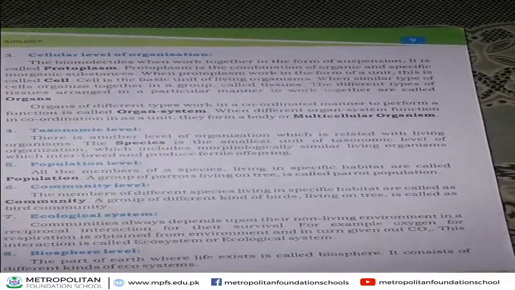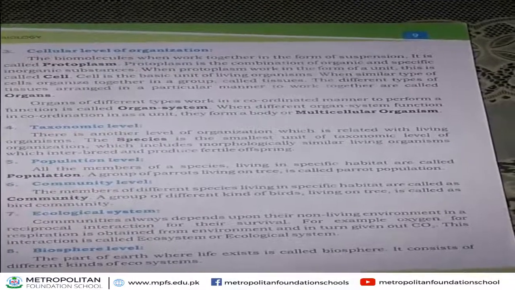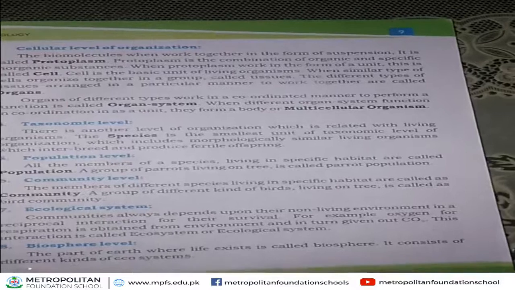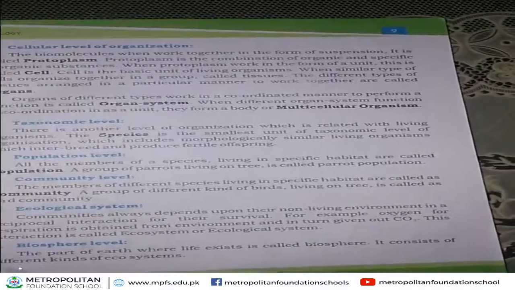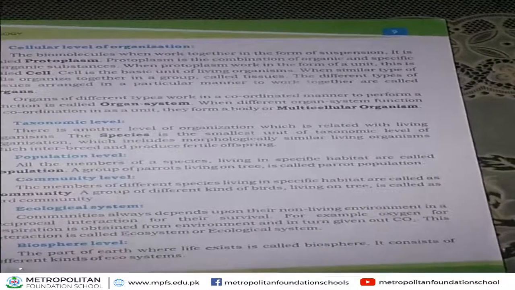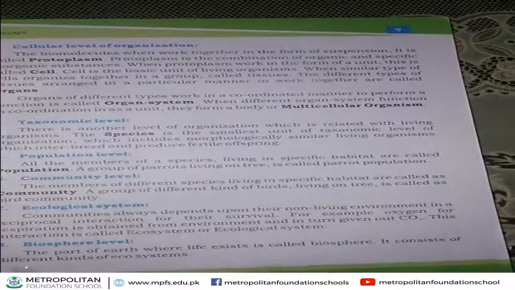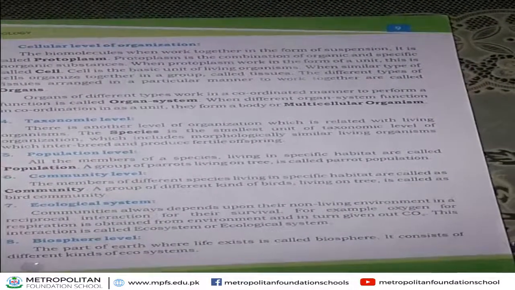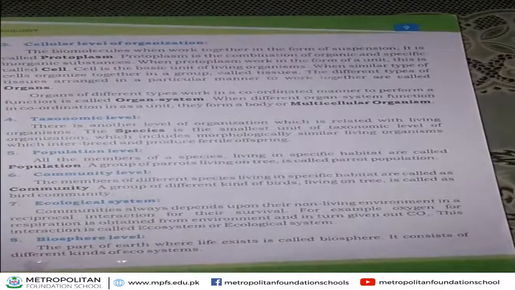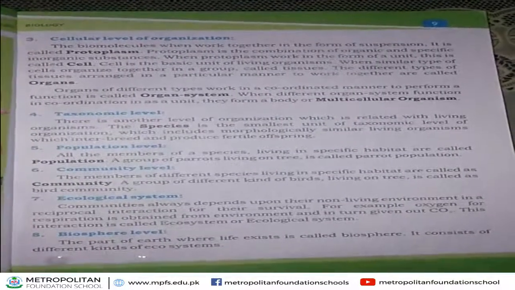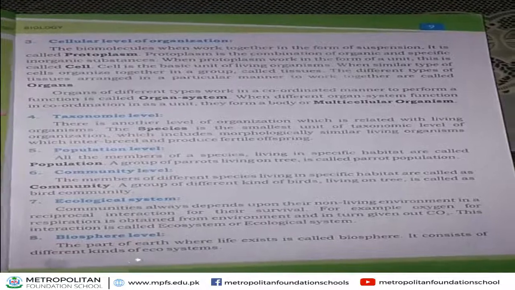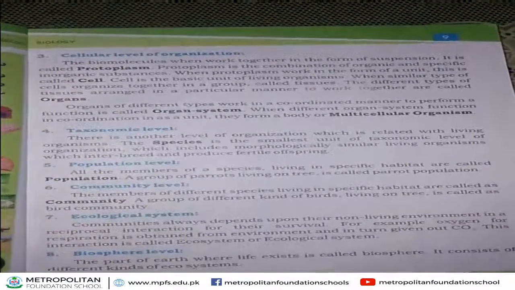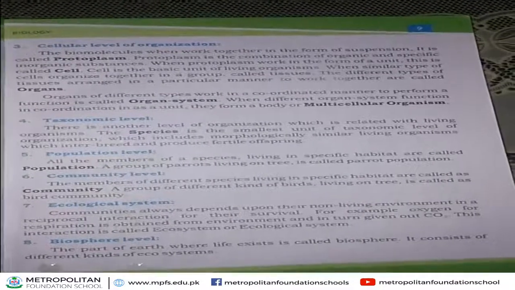Okay. Next, community level. In community level, members of different types of species living in a specific habitat are called a community.